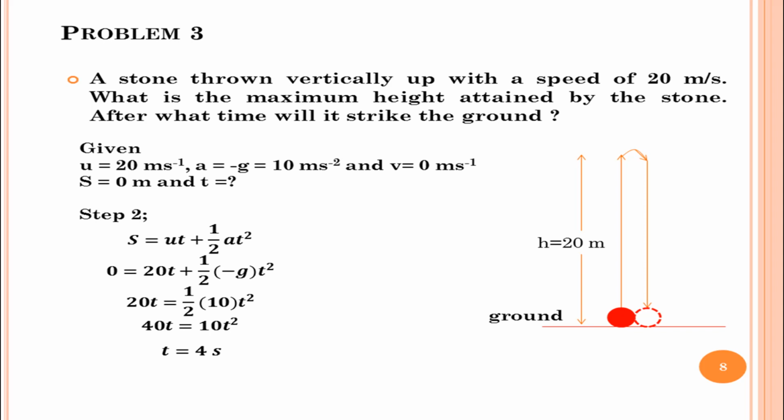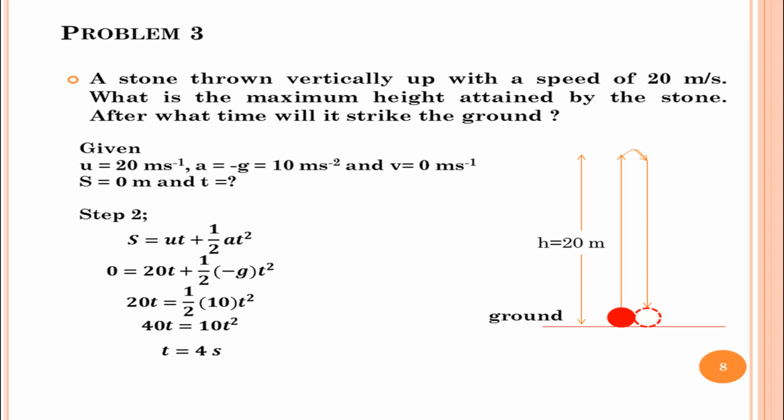Therefore, I choose the formula s equal to ut plus half at square and substitute the displacement s equal to 0 in this case, and initial velocity u is equal to 20 meter per second, because at the starting the body goes against the gravity. s equal to ut plus half at square. We will get 0 is equal to 20 into t plus half into minus 10 into t square.